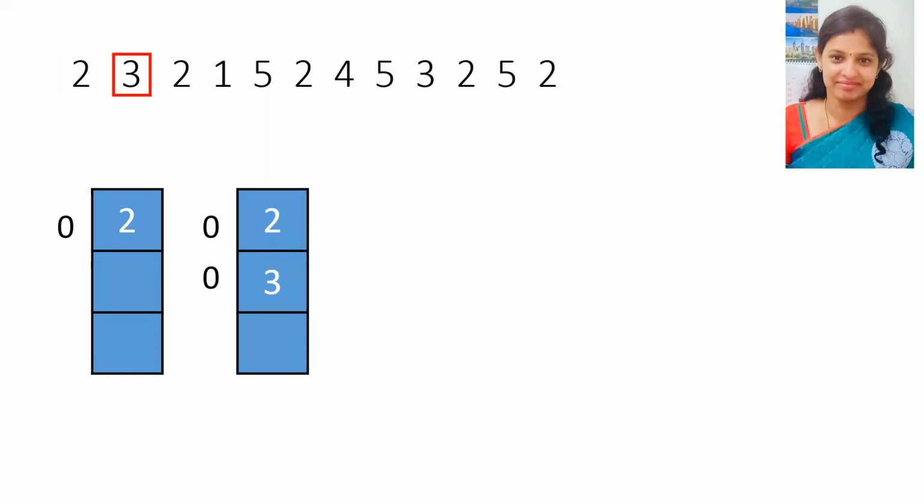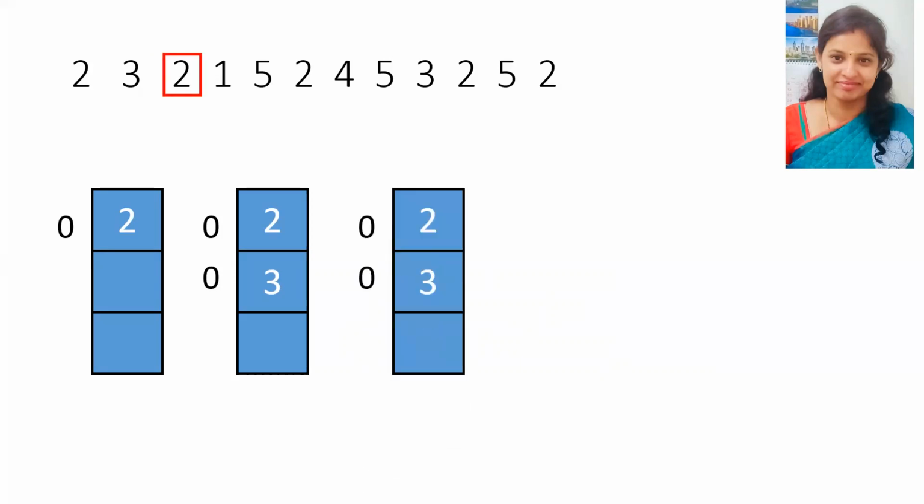Next we require 2 in the memory. But we already have 2 in the frame. So there is no page fault. But the important thing we need to understand here is that 2 is referenced again. So 2's reference bit is set to 1 and the other reference bit remains 0.